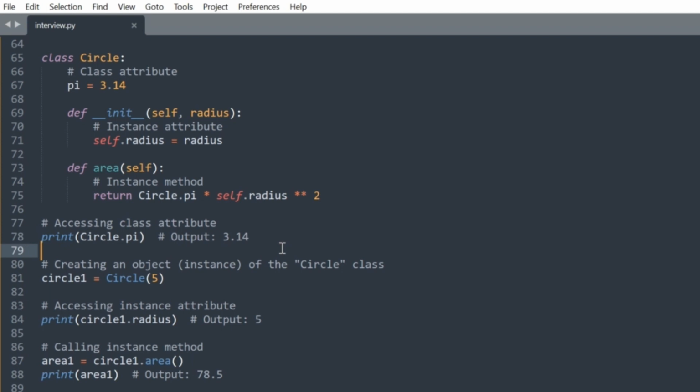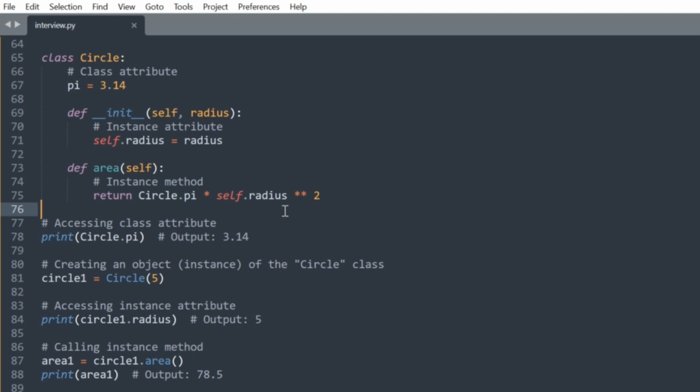2. Accessing instance attribute radius. We use an instance of the class, circle1 in this case, followed by a dot to access instance attributes. Instance attributes are unique to each object and are accessed using the object or instance itself. 3. Calling instance method area. We use an instance of the class, circle1, followed by a dot and the method name to call an instance method. Instance methods operate on the specific instance's data.